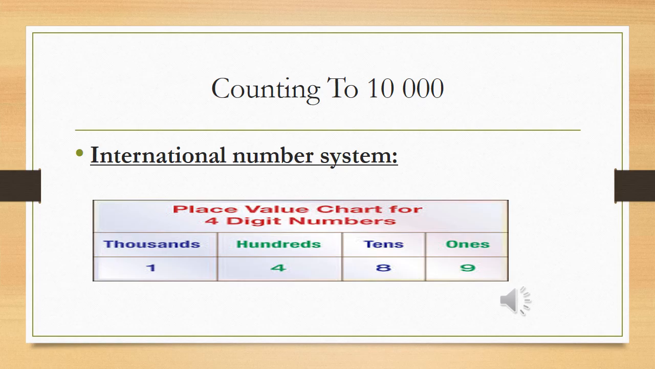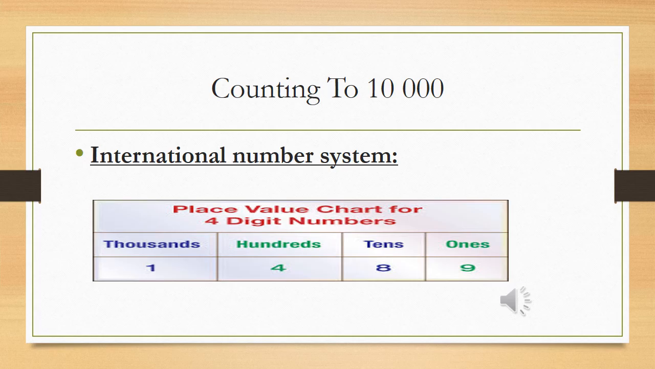Okay class, counting to 10,000. In the previous classes, up to grade 2, you learned up to hundreds. There is a number and it has many digits. In mathematics, we start counting from right to left. If we want to count a number, we have to start from right to left.